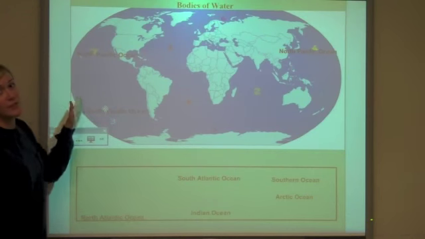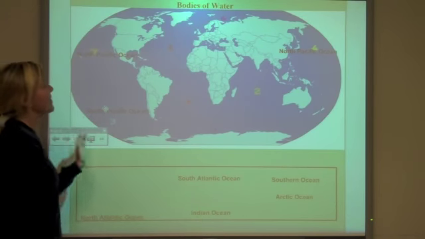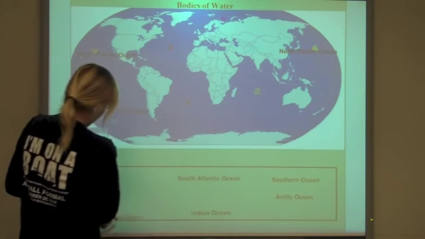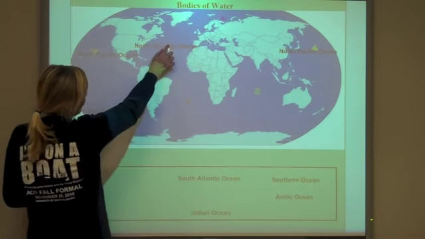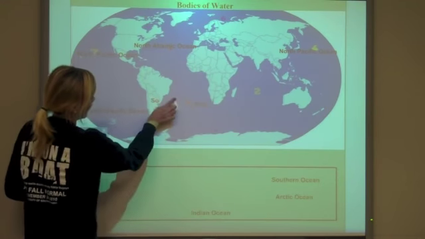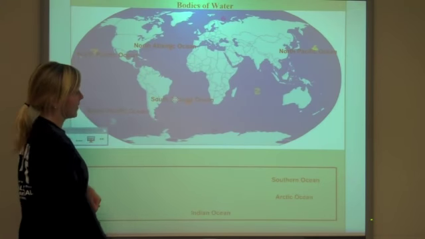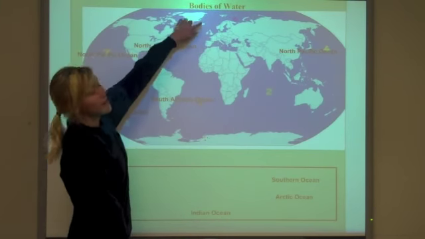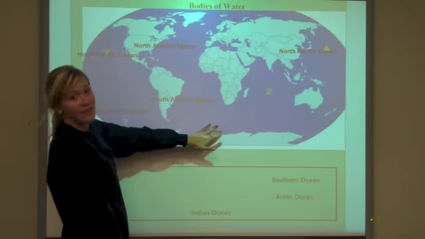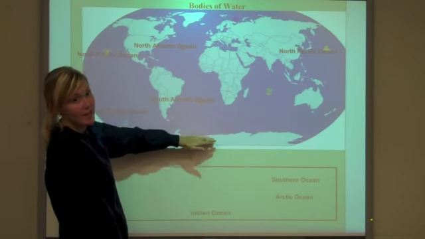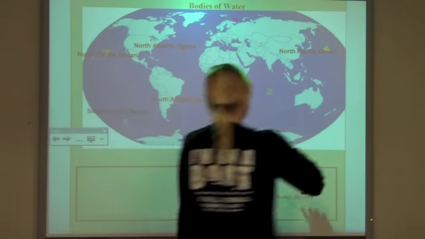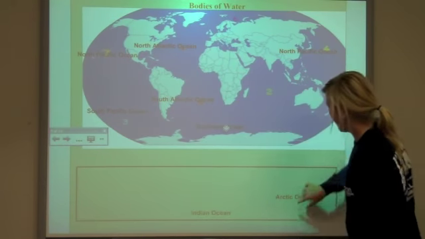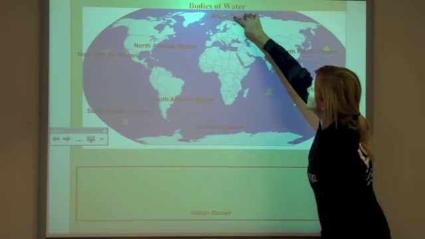Remember that the Pacific is on the west of the United States, and then the Atlantic, which we're coming to next, is on the east. Then we have the North Atlantic at number 1, and the South Atlantic at number 8. Now, next we have the Southern Ocean and the Arctic Ocean. You can remember that the Southern Ocean is at the bottom in the south, and the Arctic is at the top. So, the Southern Ocean would be at number 5, and the Arctic Ocean would be at number 6.